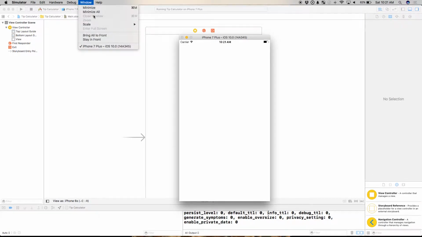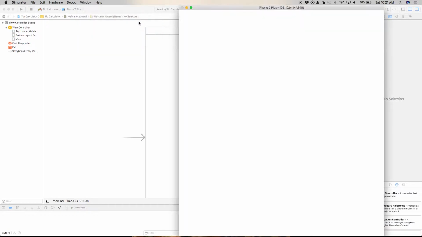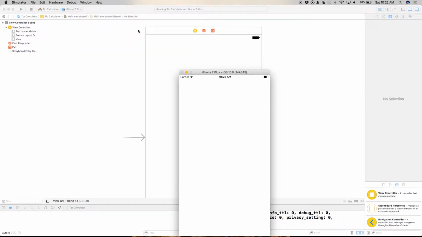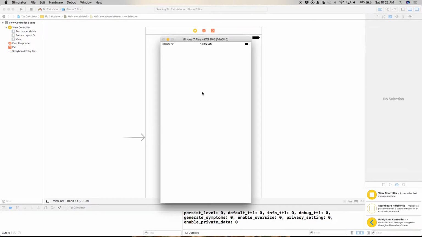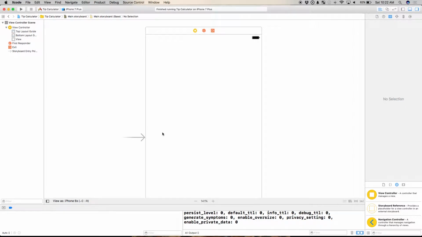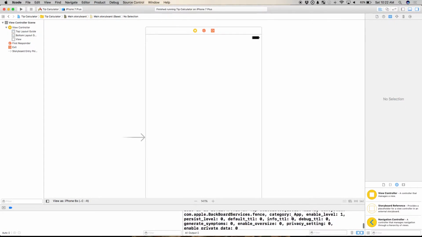The first time you build, yours probably looks like that, or it's huge. Cool, we can just go to Window and scale it down. All right, that's good. But again, I haven't done anything to it, so it shows me nothing. I'm going to pause that, and let's get started. This is my debugger down here with a bunch of jargon I don't need to know. I'm going to close that as well.